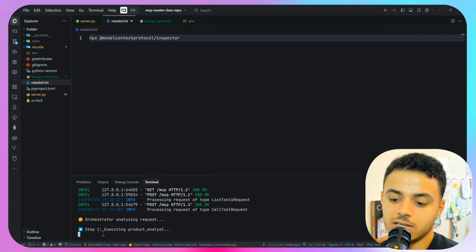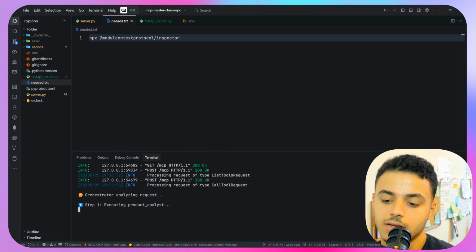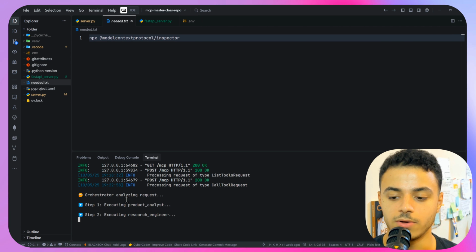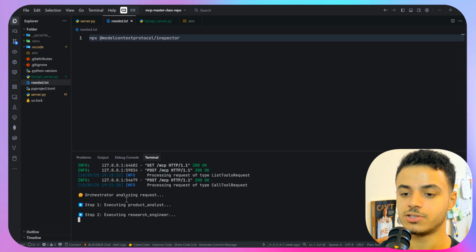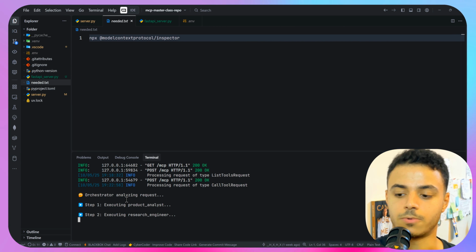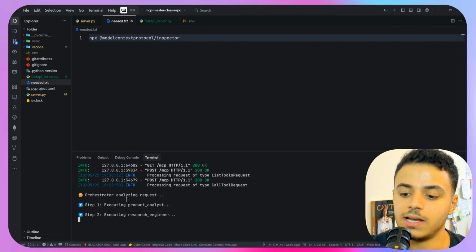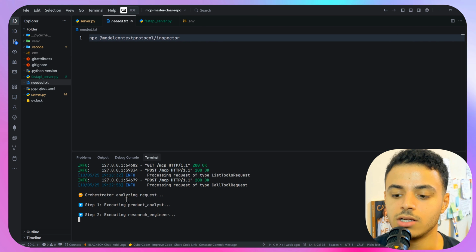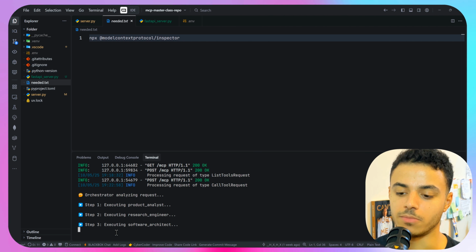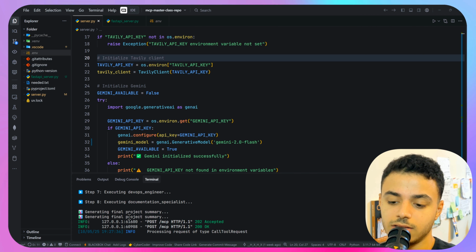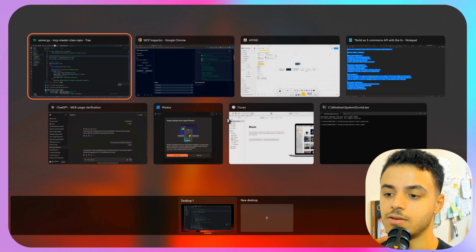So step 1, executing product analyst. Okay, so it is just following the flow that we've talked about. First, we move from the orchestrator to the product analyst, and then to executing research engineer. And then okay, so it's working. Step number 3, executing software architect. All the steps are done, and we have this 200 OK, which means that everything is fine.